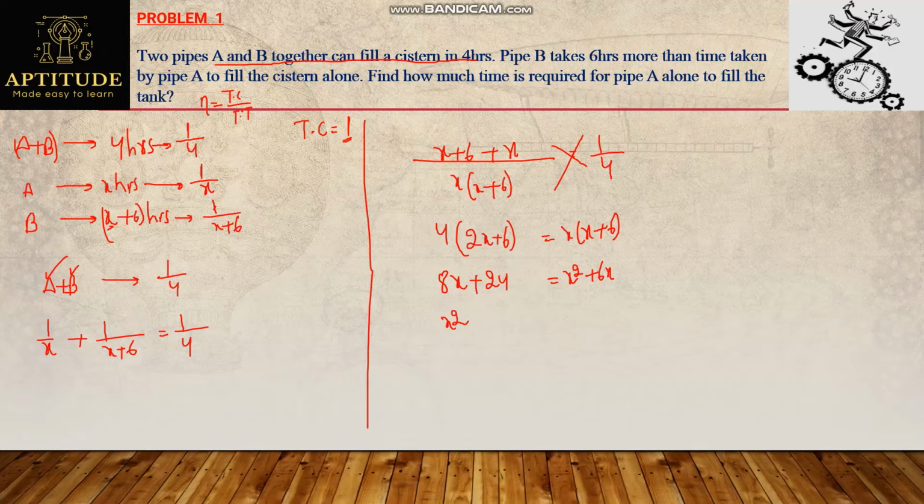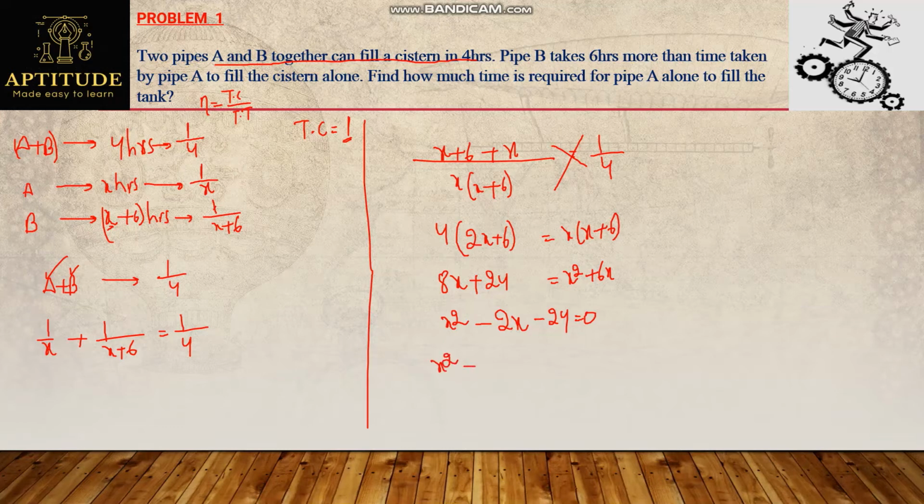If I rewrite this equation by taking 8x to the right-hand side and 24 to the right-hand side, I'll get x square minus 2x, since 8x minus 6x is 2x, minus 24 equals 0. Solve this equation, I'll get the value of x.